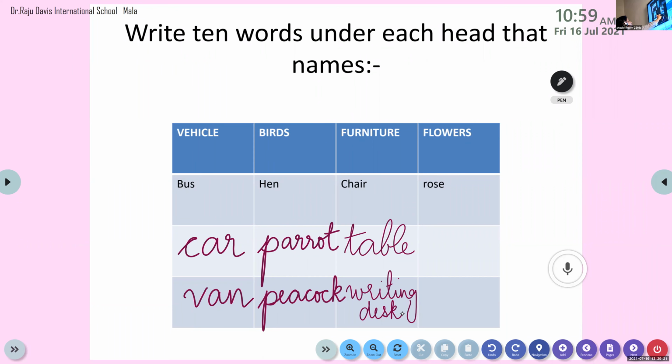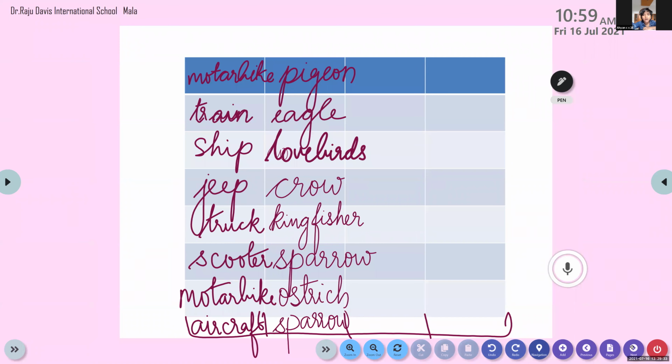Okay, next chance goes to Ayan. Ayan, have you completed your work? Okay, let's move on to the 4th name. Yes, come on, Ayan. Door. Door, yes. Other than that? Window. Window, okay, doors, windows, okay. Other furniture, such as?